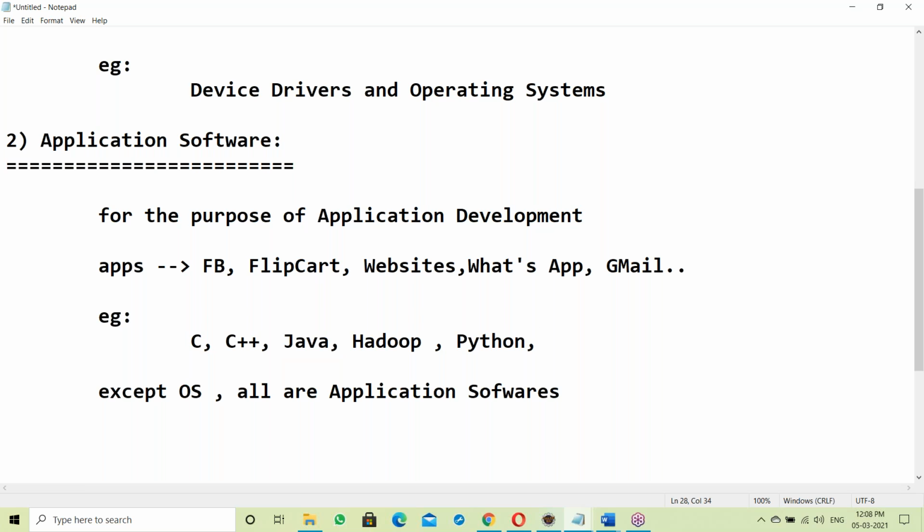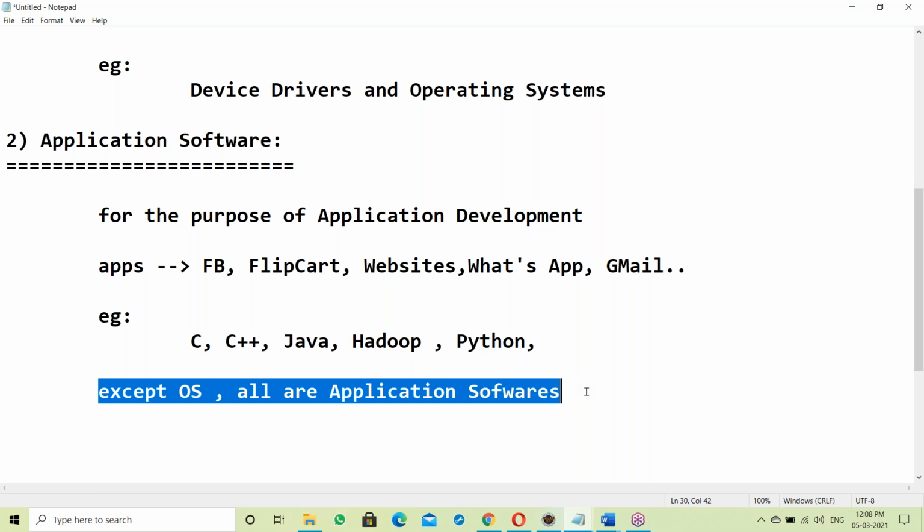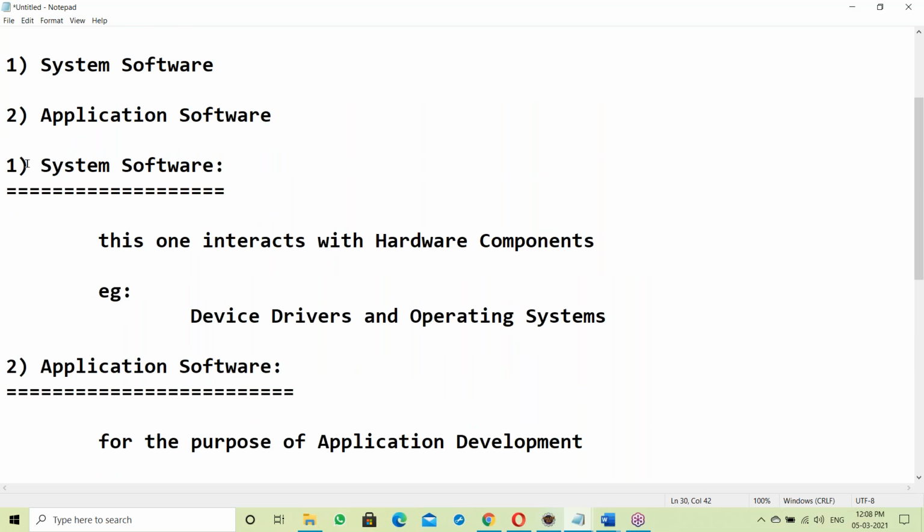Some testing tools like the Selenium tool and QTP tool, reporting tools like QlikView, Tableau, BA tools, and databases like Oracle and MySQL, even MS Office, all come under application software. Depending on requirements, we can use different kinds of application software. In system software, we have device drivers to run the devices.